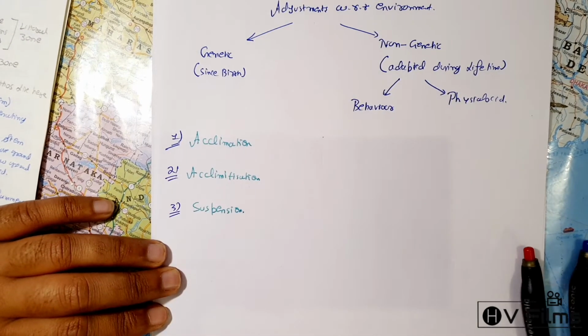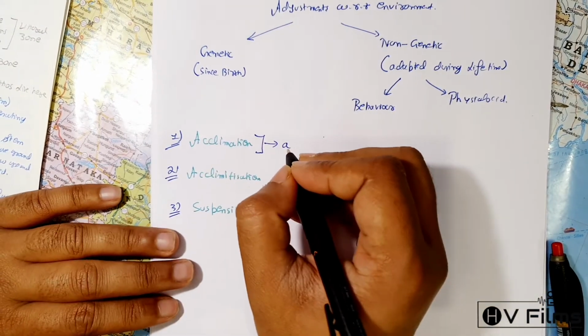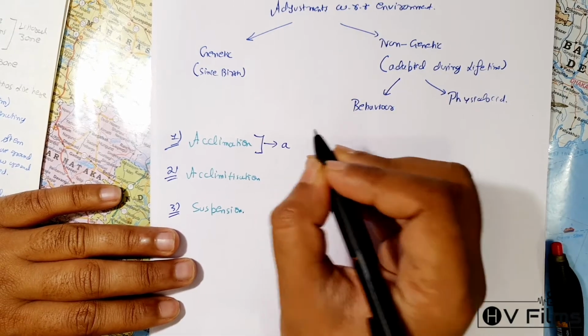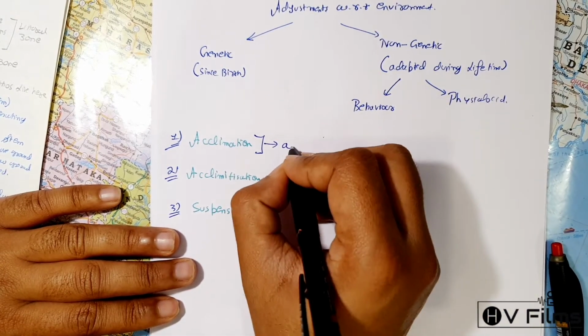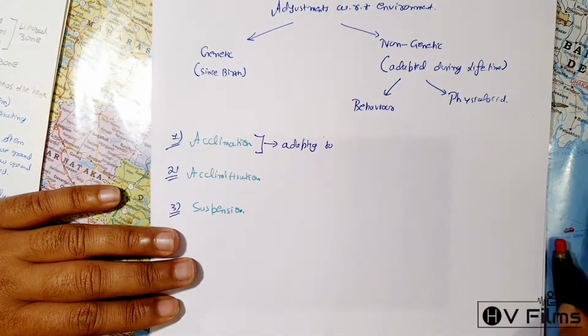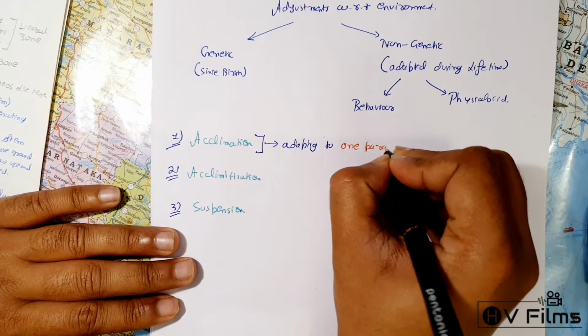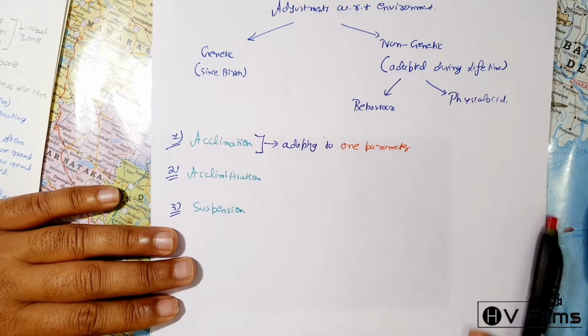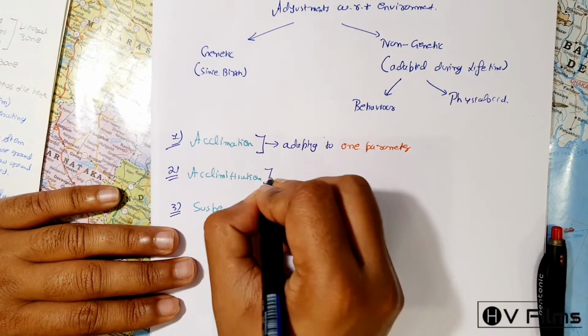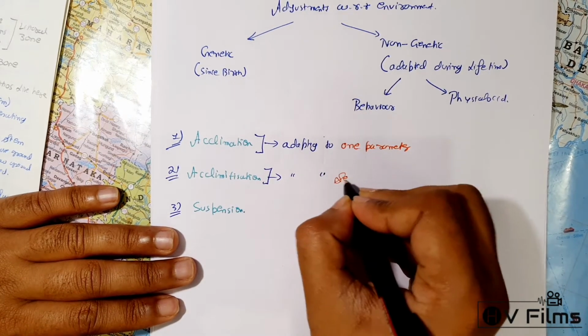Acclimation is basically when an organism adapts only to one particular parameter, whereas acclimatization means adapting to several parameters.